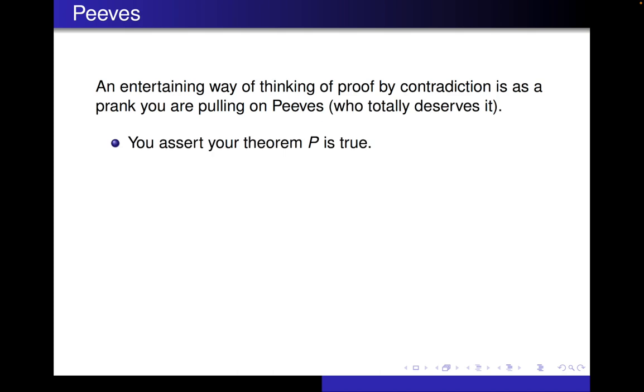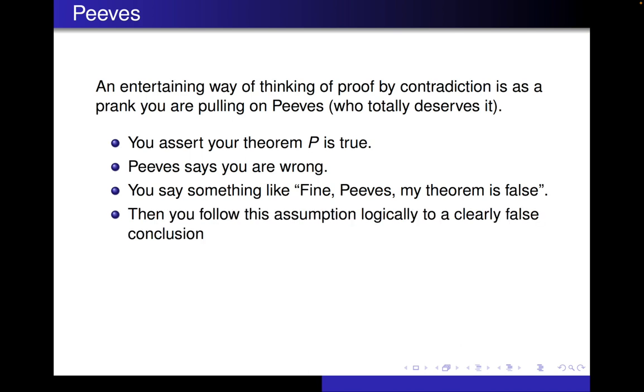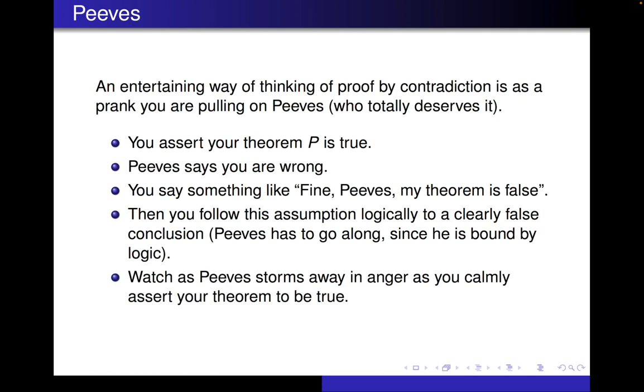So first of all, we say our theorem is true. Peeves says that we're wrong, our theorem is actually false. And then we say something like, fine, Peeves, my theorem is false. Then you follow this assumption logically to a clearly false conclusion, which Peeves has to go along with. With all Peeves' faults, he is bound by logic. If you logically go to a clearly false conclusion, Peeves has to follow you there. And then Peeves gets mad and storms away, and you just say, hey, my theorem is true.